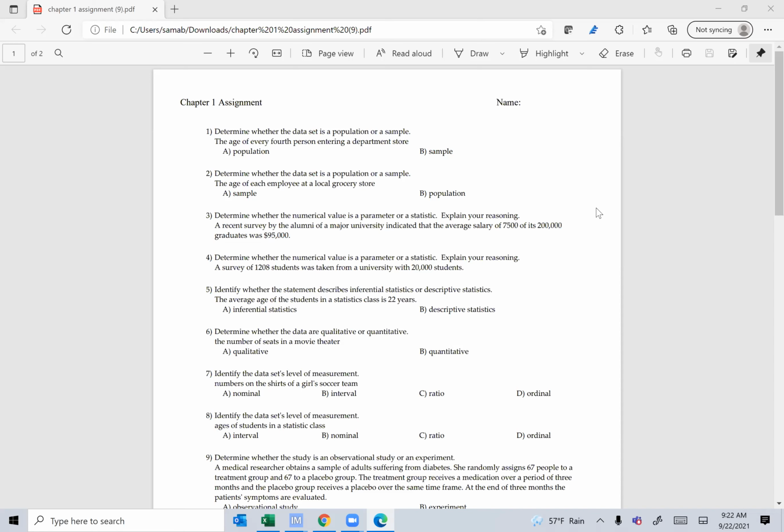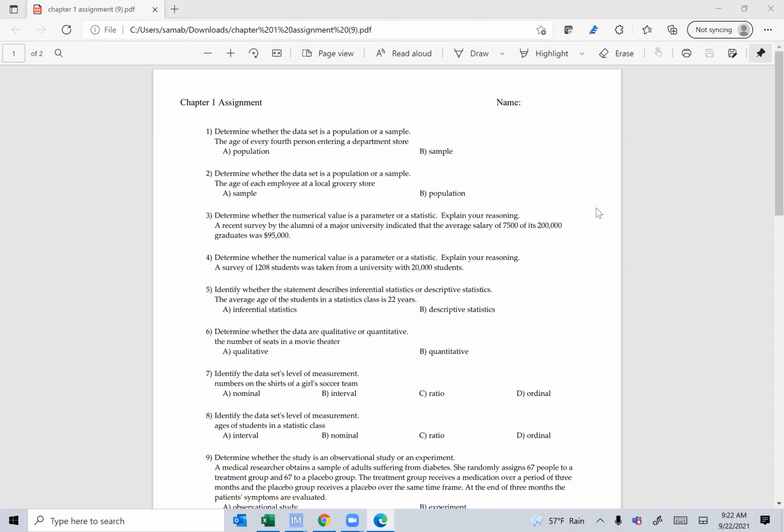The second one, the age of each employee at the local grocery store. Since we're talking about every single employee at the store, then it is a population. It's a population of employees, not customers, population of employees.